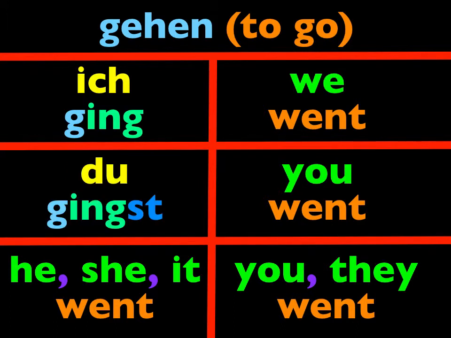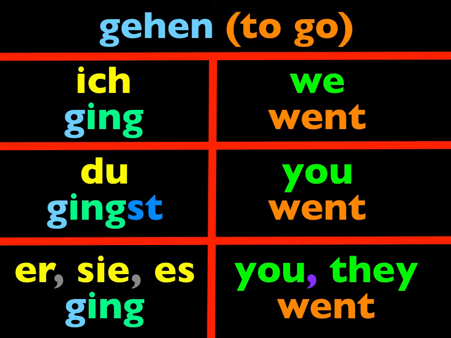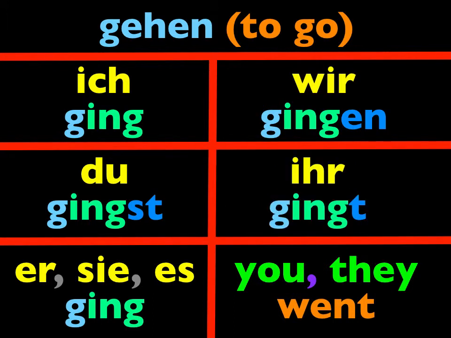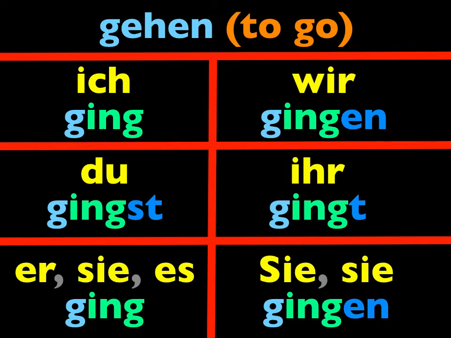It's du gingst, adding the st. Ging, the ich form and the sie and es form are the same. Wir gingen, ihr gingt, and sie gingen. So notice that the strong verbs do not take the te endings that the weak verbs do. But once again, like I said, the ich form is the same as the sie and es form, and the wir form, of course, as always, is the same as the sie form on the right-hand side.